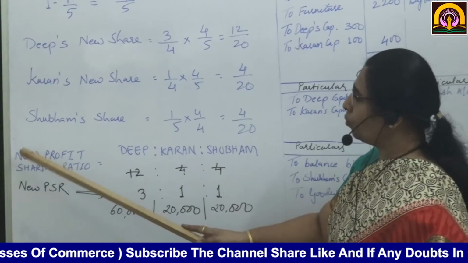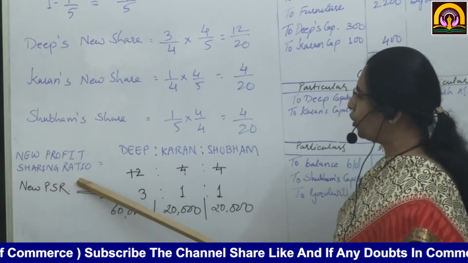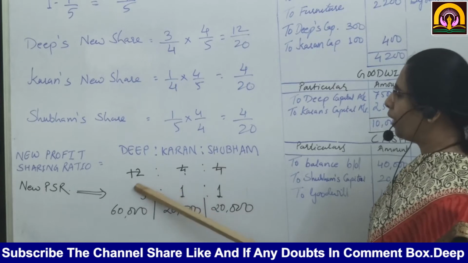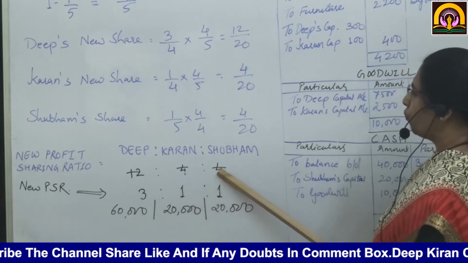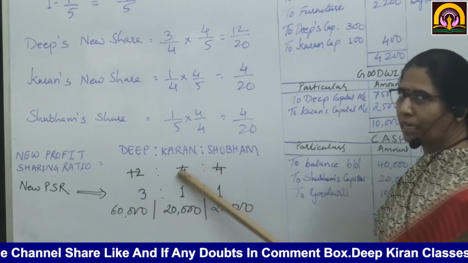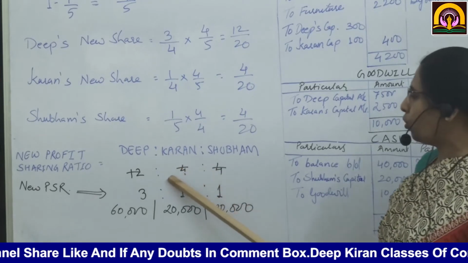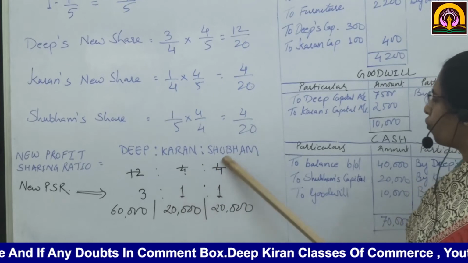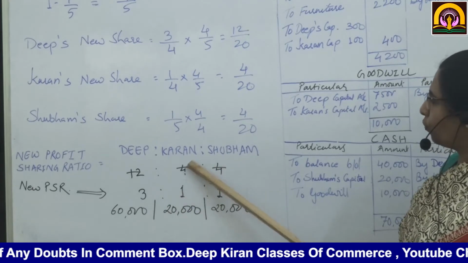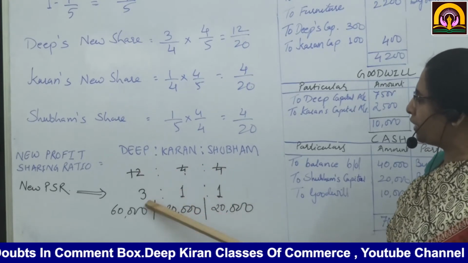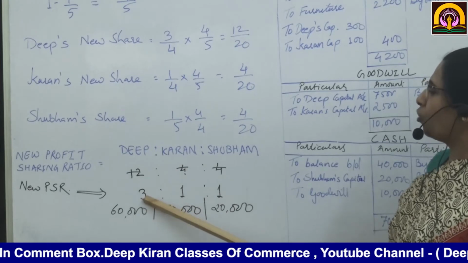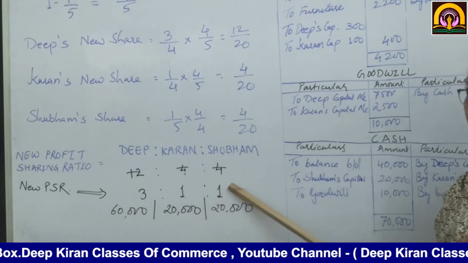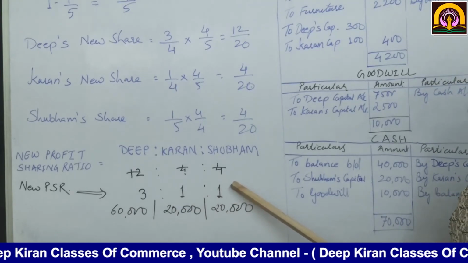So now the new profit sharing ratio, Deep, Karan and Shubham, is 12:4:4. Now if you divide it by 4, you'll get the ratio in the simplest form. So 4 1s are 4, 4 1s are 4 and 4 3s are 12. So what is their new profit sharing ratio? 3:1:1 is their profit sharing ratio.